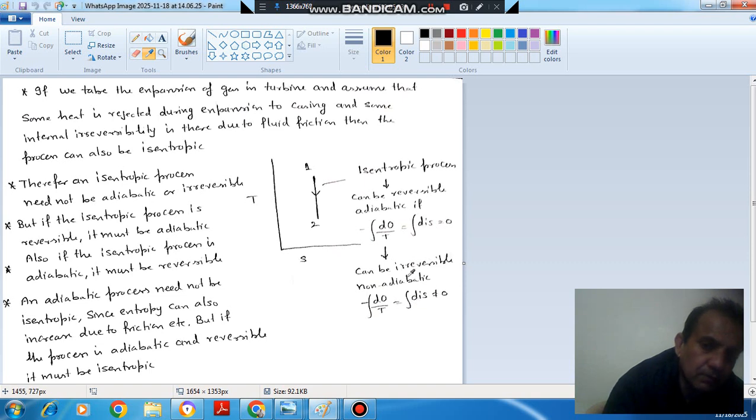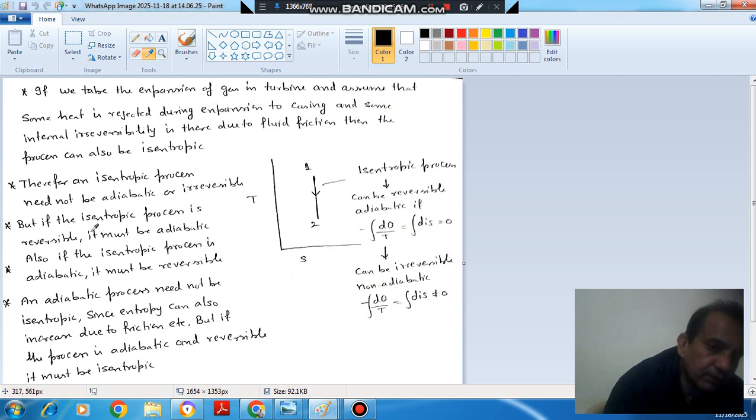But if it is a perfectly reversible adiabatic process, then dQ will be 0 and d_iS will be 0. So we can say that an isentropic process need not be adiabatic or reversible. Here we have an isentropic process that is non-adiabatic because of dQ, and irreversible because of d_iS.